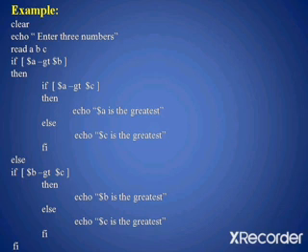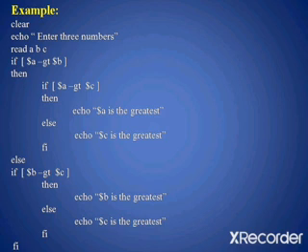If both the conditions are true, that is, a is greater than b and also a is greater than c, then it will print a as the greatest number. Else it will print c as the greatest number. That is, a is greater than b but a is not greater than c, then it will print c as the greatest number.